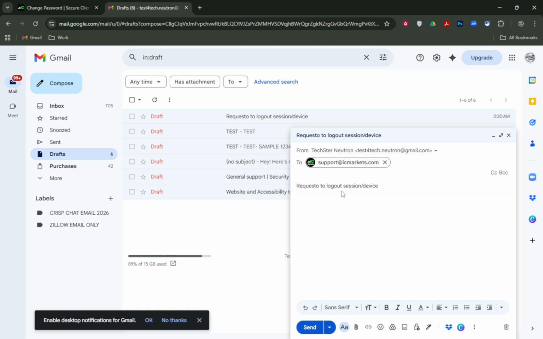To recap, remove specific devices through Manage Devices for precise control, change your password to disconnect everything using old credentials, and reach out to support for a full reset if you're concerned about security. Stay safe and keep your access to your trading account firmly in your hands.